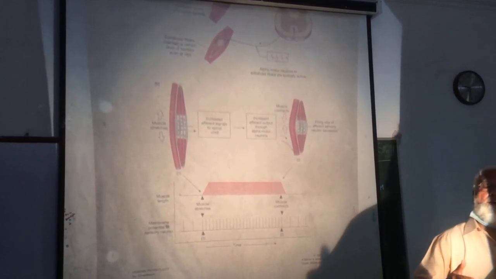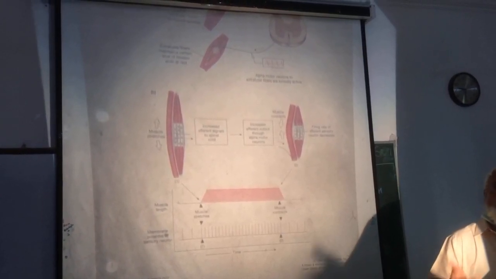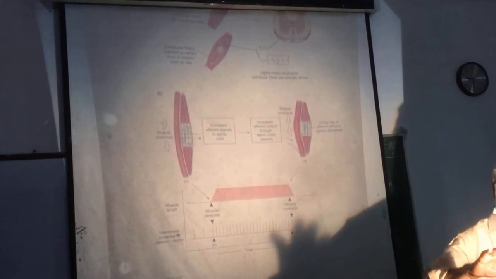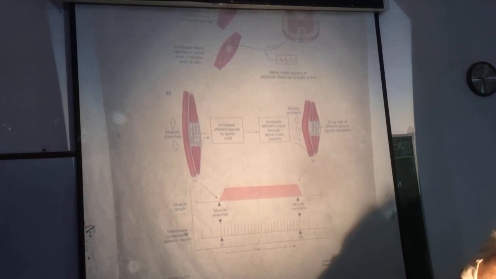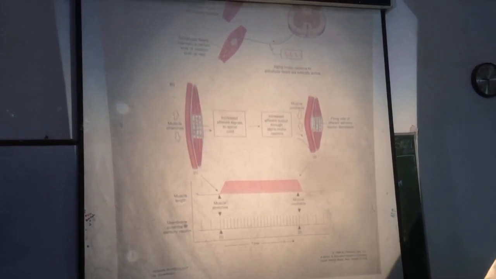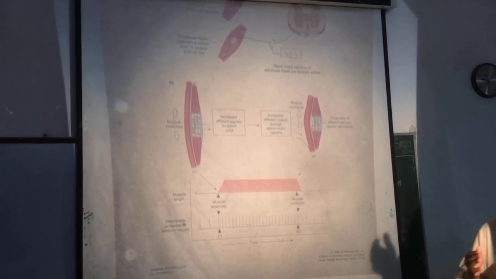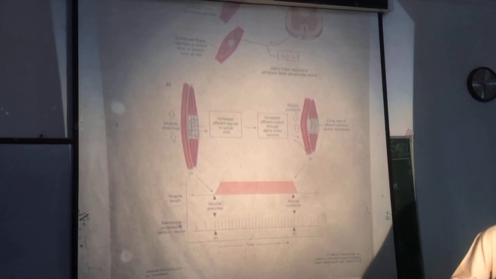This marked increase in the discharge of impulses from the primary nerve endings persists as long as the muscle is rapidly stretched.